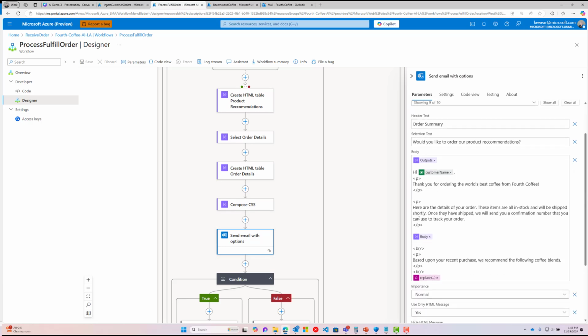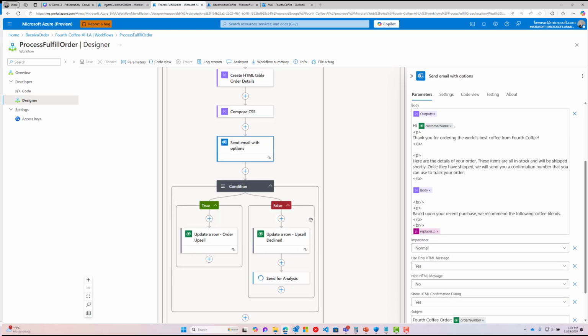From there, the customer can choose if they want to accept the upsell or not. Now, naturally, if we had a full e-commerce platform, we would probably present that right then and there in the web page versus an email. But this is a demo, and I wanted to not have to build a UI. Email works well to demonstrate that. So based upon what the customer chooses, we'll either go down the route where we upsell that order and indicate that, or we decline it.